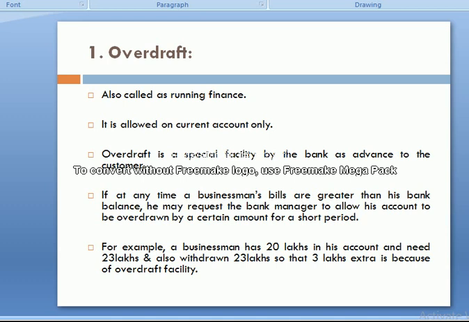The bank will obey the check of 23 lakh, even though that person has only 20 lakh in his account, and the 3 lakh is sanctioned as an overdraft facility. On this 3 lakh, the bank will charge interest.